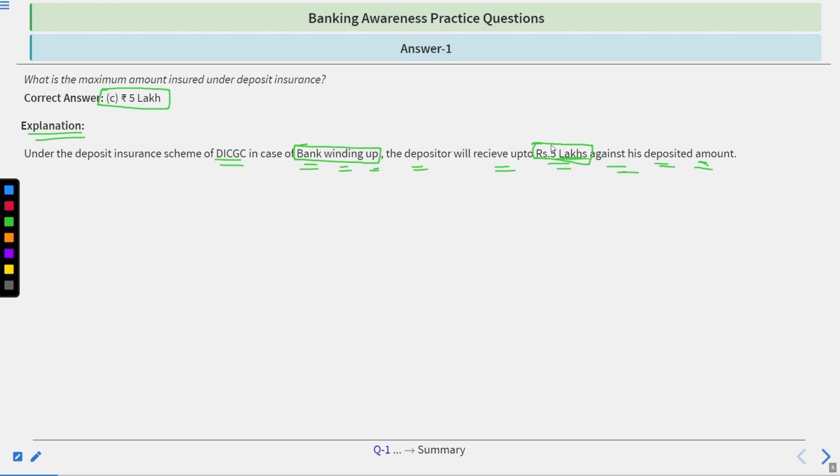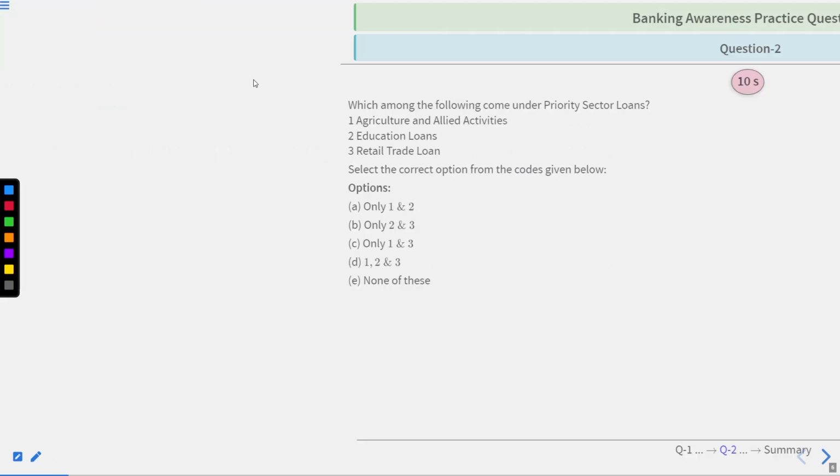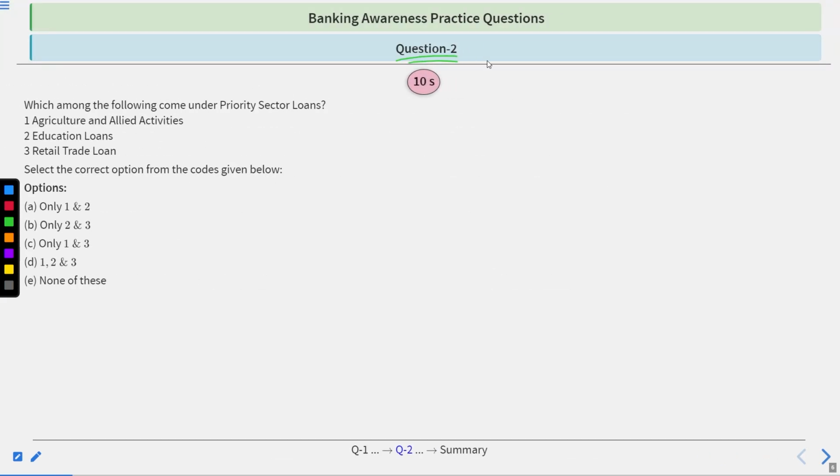And if he has deposited rupees 2 lakh, which is lower than 5 lakhs, then he will receive the entire amount. But if the amount is more than 5 lakhs, then up to 5 lakh he will receive as an insured amount under the deposit insurance. Got it?